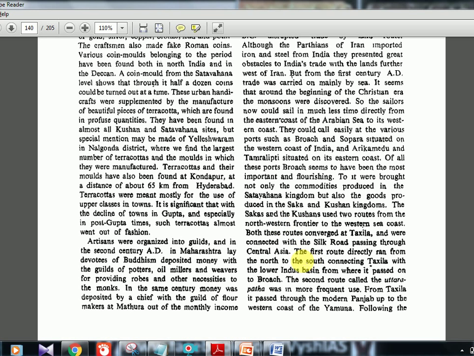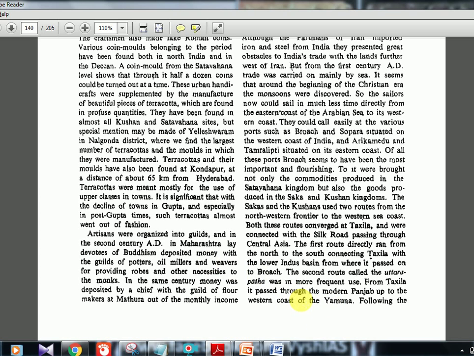The first route directly ran from the north to the south, connecting Taxila with the lower Indus basin, where it was passed on to Bharuch. The second route, called the Uttarapatha, was in more frequent use. So one is from north to south, that is Taxila to Bharuch. Another will be west to east, that is the Uttarapatha. It runs from the modern Punjab up to the western bank of the Yamuna. More details will be there on the next page.